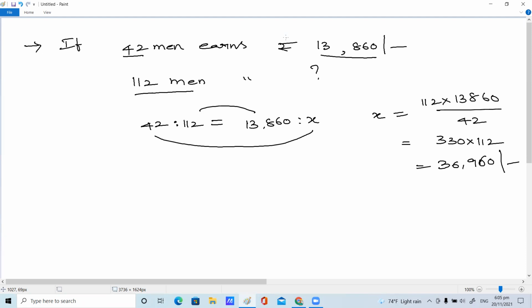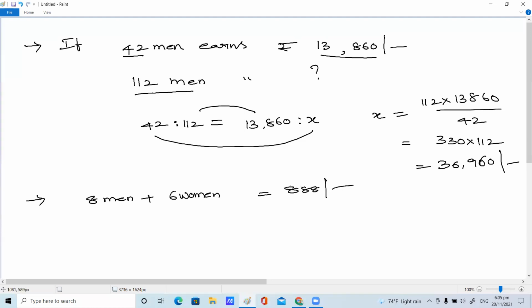So 8 men and 6 women earn rupees 808. This is also some different part, but it is very similar, children. 8 men and 6 women together earn 888 per hour.